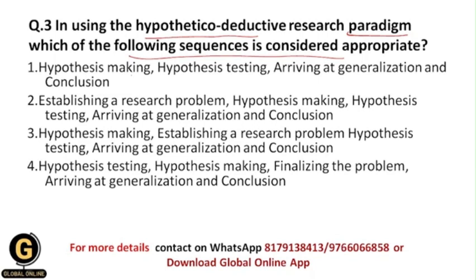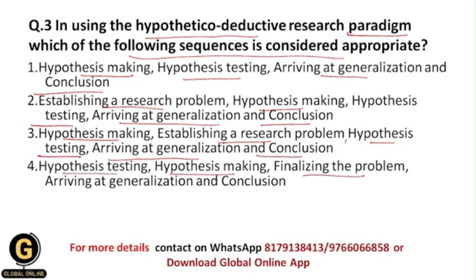First is hypothesis making, hypothesis testing, arriving at generalization and conclusion, establishing a research problem, hypothesis making, hypothesis testing, arriving at generalization and conclusion, hypothesis making, establishing a research problem, then hypothesis testing, then arriving at generalization and conclusion. Hypothesis testing, hypothesis making, finalizing the problem, arriving at generalization and conclusion.